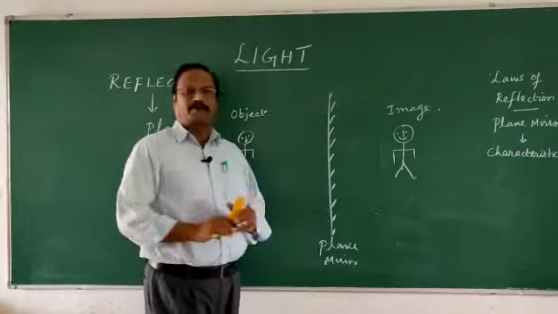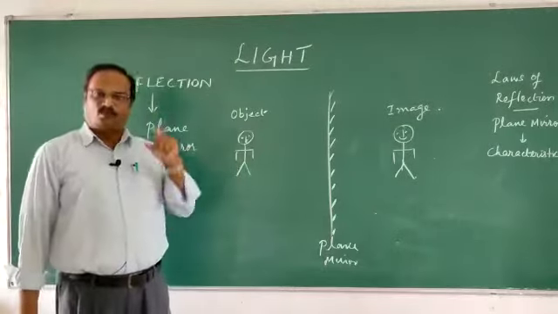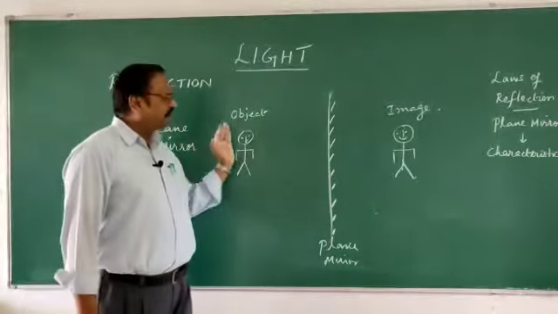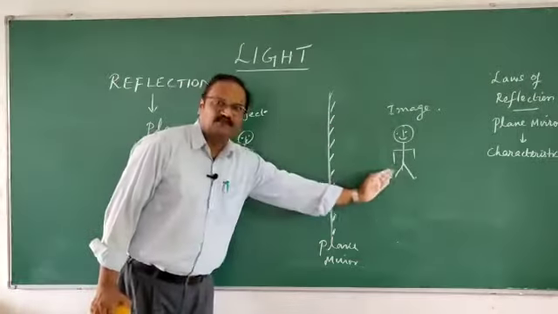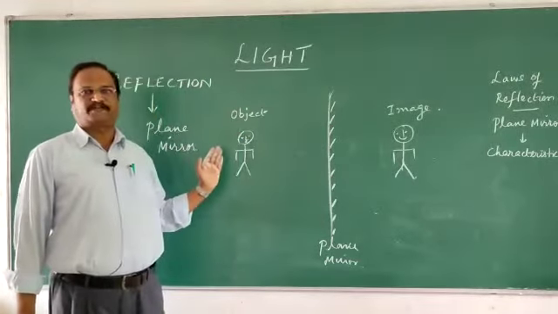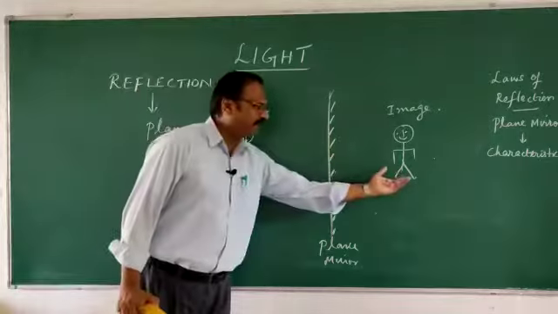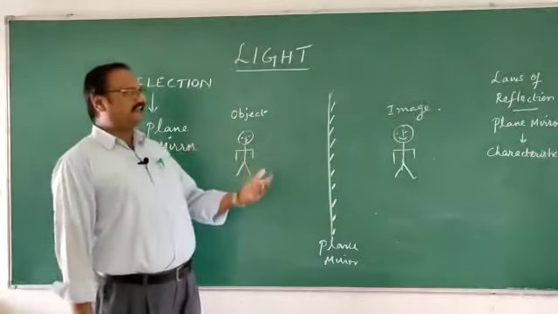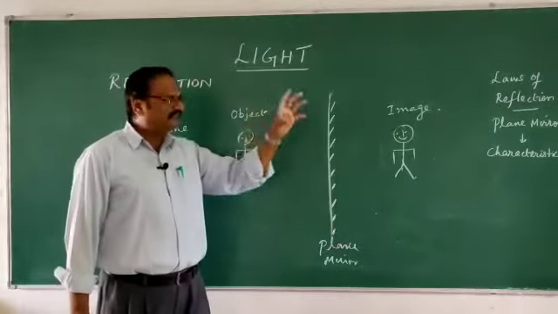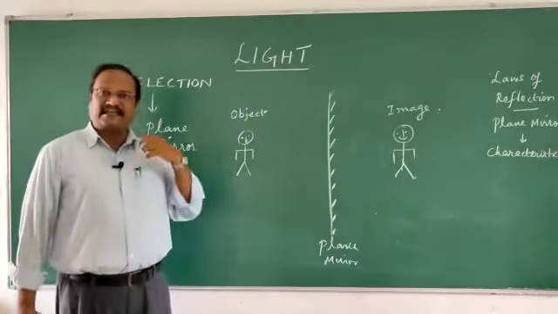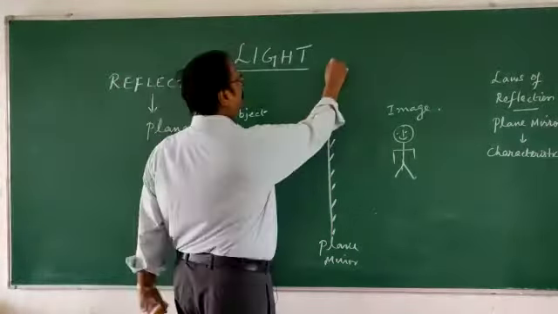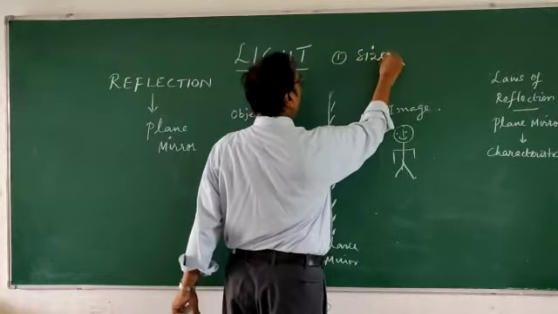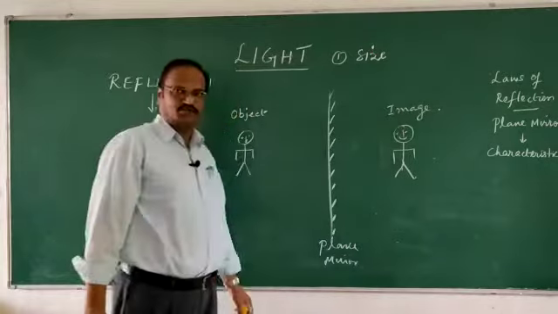So now what are the properties which we are going to study? The very first one: the size of the image is equal to the size of the object. What is the size of the image? It is the same size as the object. If I stand in front, I will look at myself exactly as I am. So, the first point you should remember, the size of the object is equal to the size of the image.